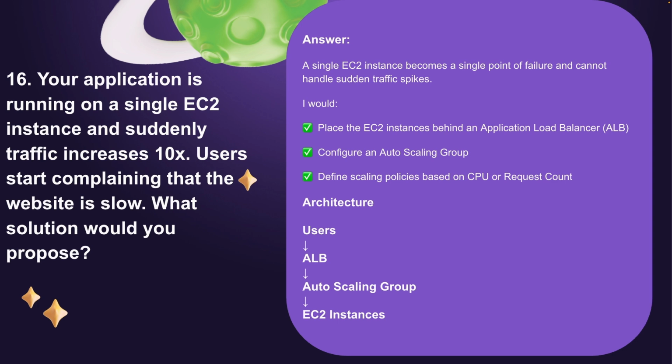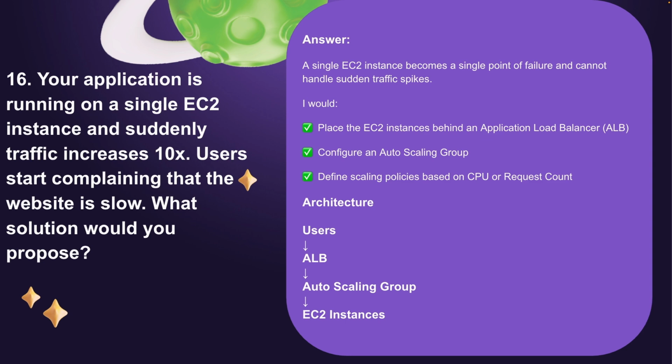So the first question is, your application is running on a single EC2 instance and suddenly traffic increases 10x or 20x. Users start complaining that the website is slow. What solution would you propose? It's a very basic question related to scaling. If your application is running on EC2, EKS, ECS, anywhere, in this case we have to talk about scaling.